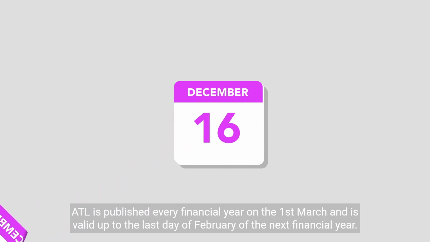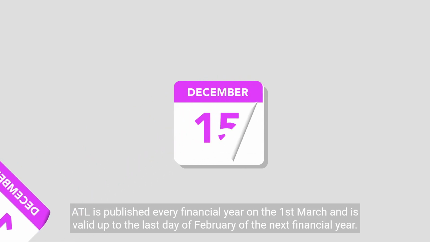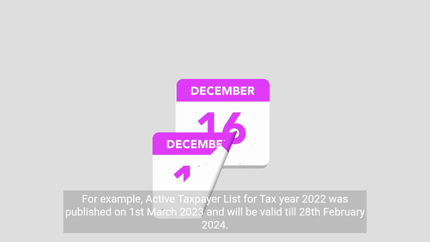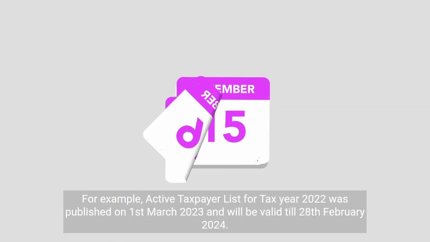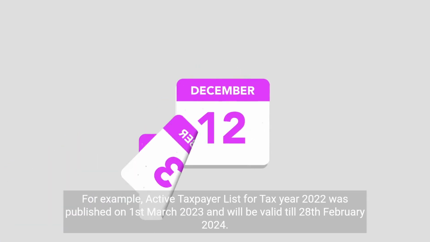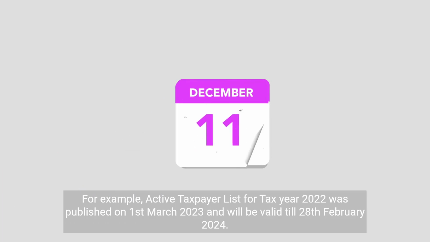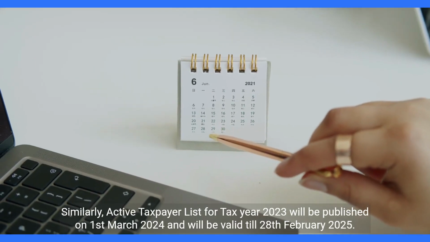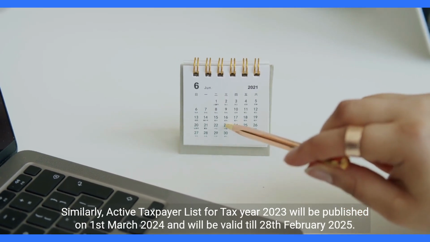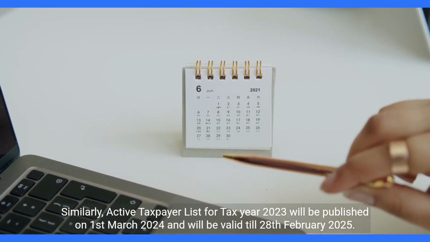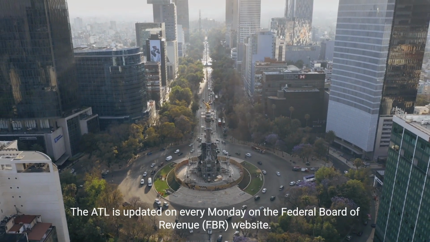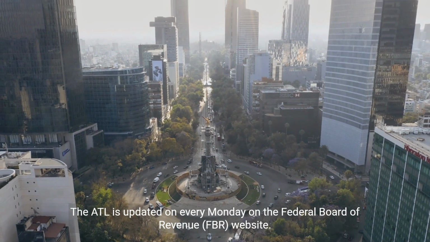ATL is published every financial year on March 1st and is valid up to the last day of February of the next financial year. For example, the Active Taxpayer List for tax year 2022 was published on March 1, 2023 and will be valid till February 28, 2024. Similarly, the Active Taxpayer List for tax year 2023 will be published on March 1, 2024 and will be valid till February 28, 2025. The ATL is updated every Monday on the Federal Board of Revenue, FBR, website.